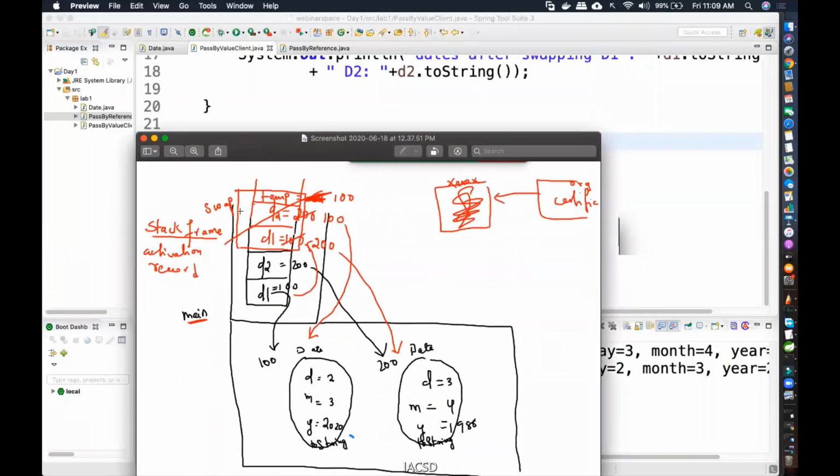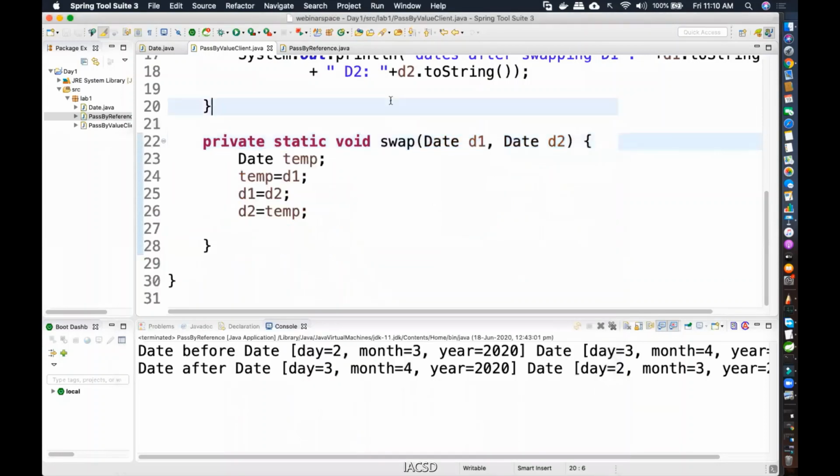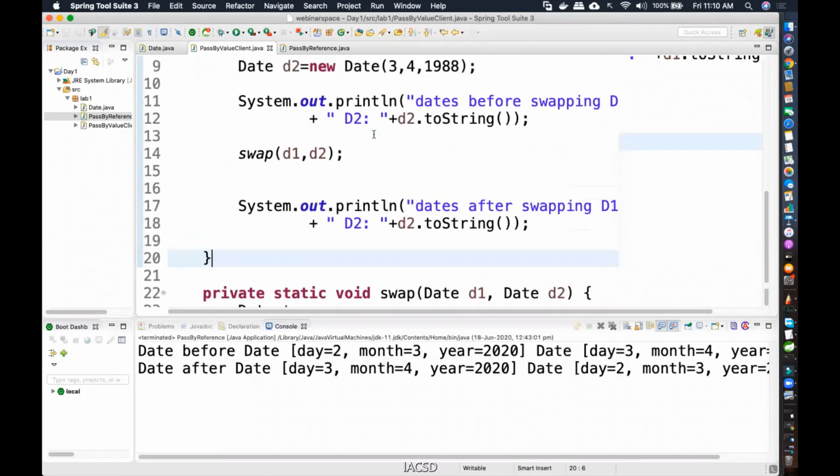That time what happens? The stack is popped. Okay, the entire stack gets popped. So if the entire stack gets popped, then the memory of the swapping is lost. So in that case, what happens when you come back to the main method? When you come back to the main method, you are left only with the main D1 and D2. In that, there is no swapping that happened, right? And because of that, we'll get the previous value itself. So pass by value means the swapping will not take place, right?